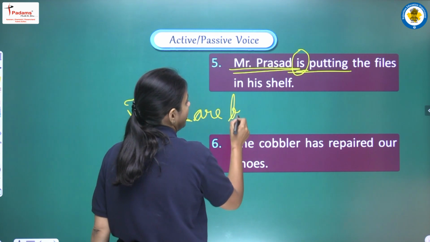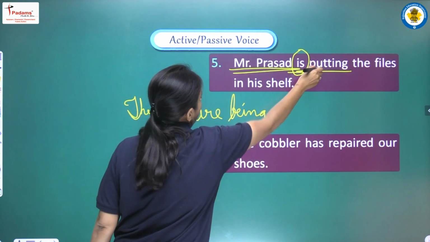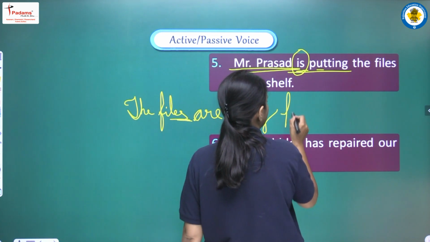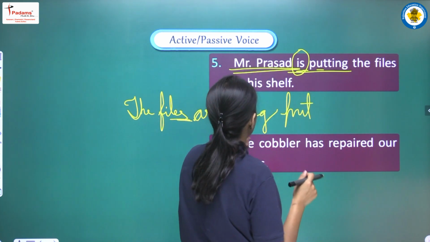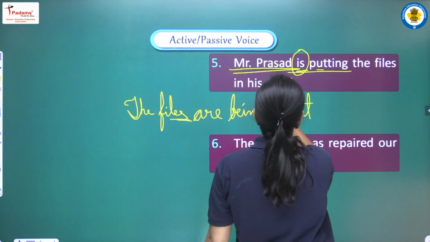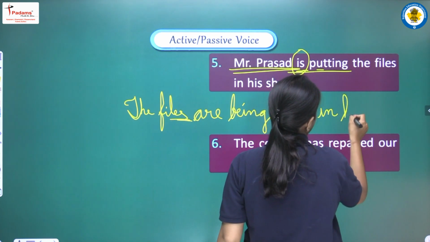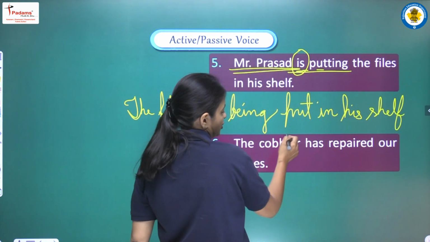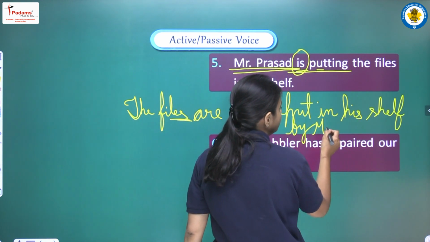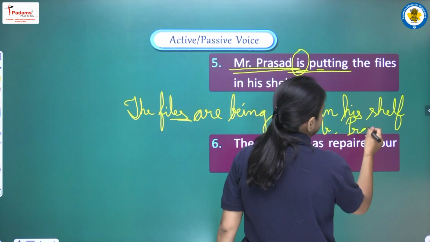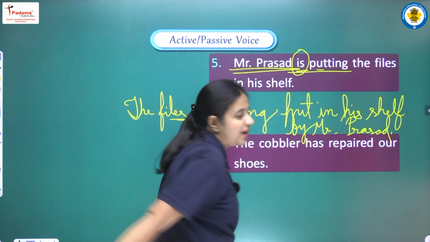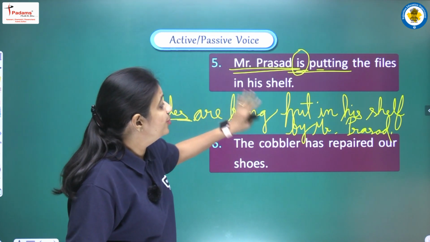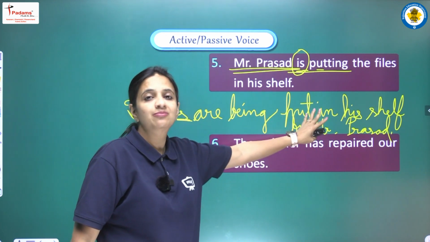The files are being. Now the third form of put, it is put only, right? So we are writing put. The files are being put next in his shelf. And what is the subject? Mr. Prasad. So we will write by Mr. Prasad. And now the complete passive voice sentence we are having here will be: the files are being put in his shelf by Mr. Prasad.